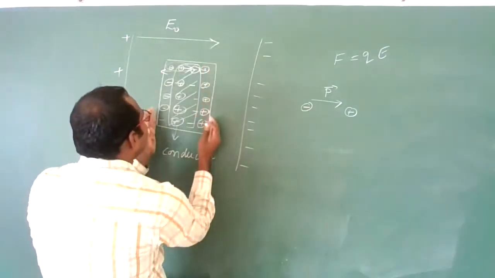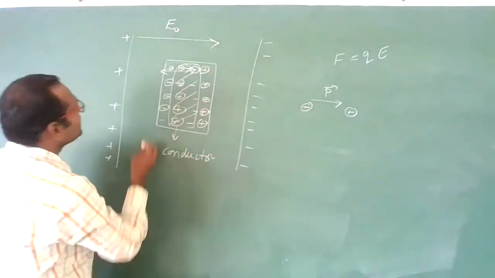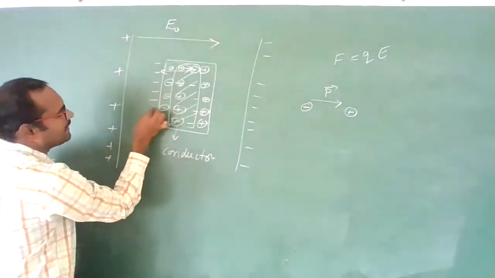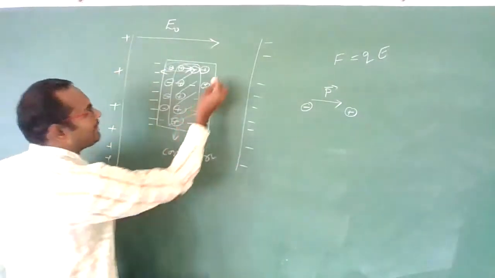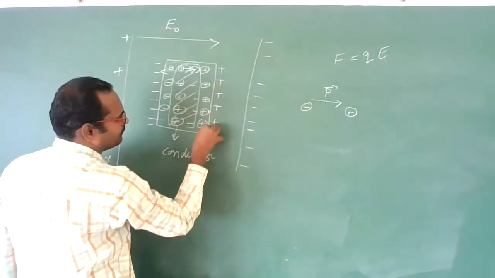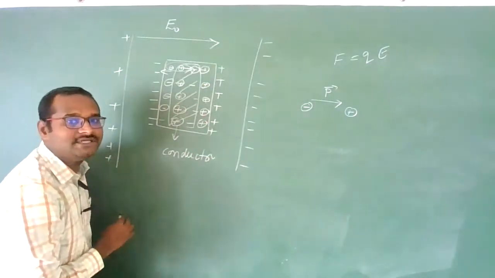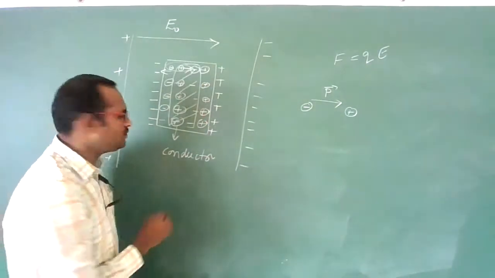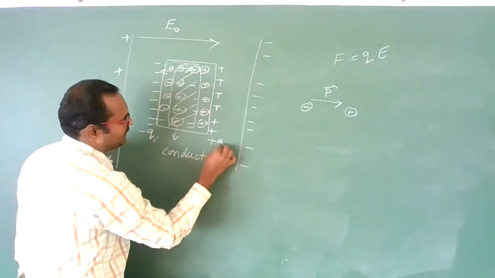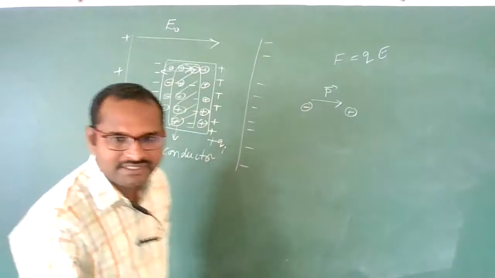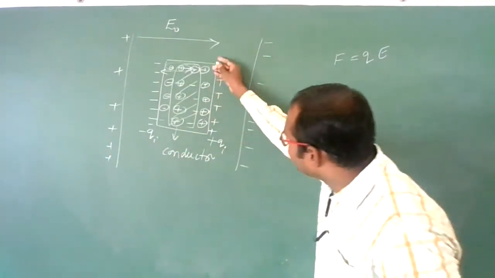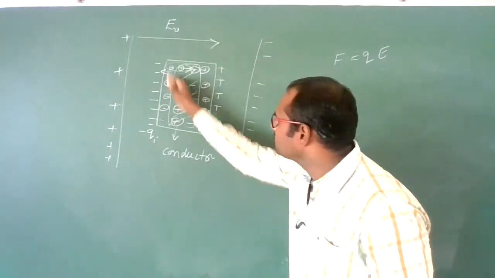But on the outer surfaces, nearer to the positive plate, a negative charge will induce, and near to the negative plate, a positive charge will induce. These charges we call induced charges. This I'll call minus Qi, and this I'll call plus Qi. Qi indicates how many charges are there.